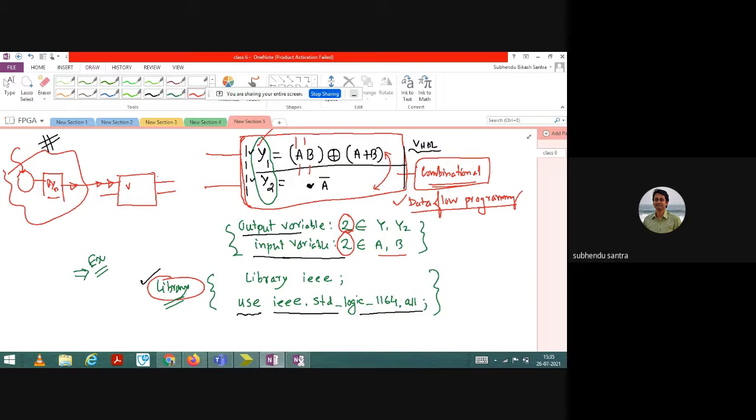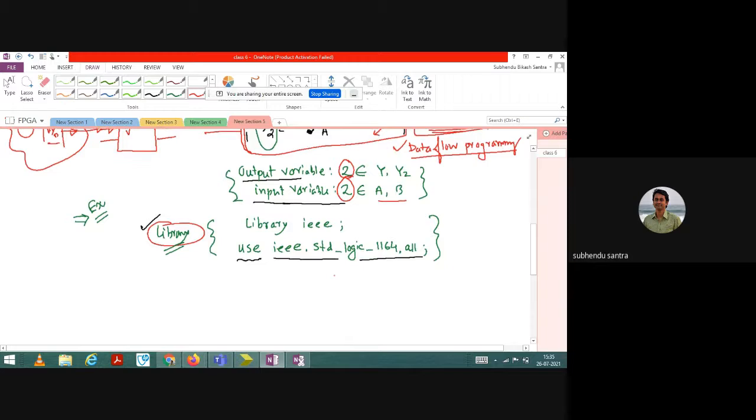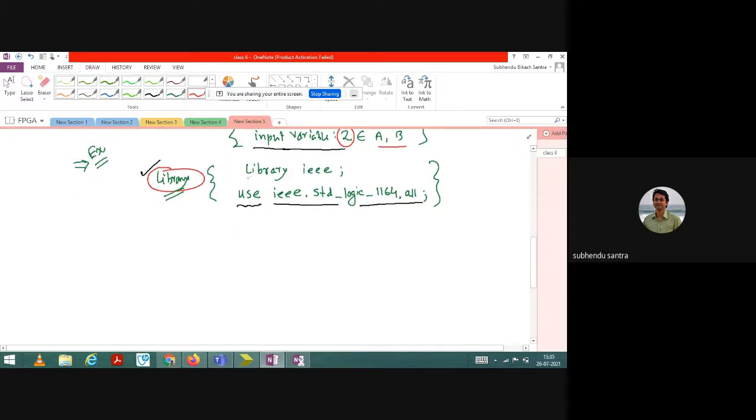To write this program, we only need to use standard logic, because all are logic functions, either 0 or 1. Whether you want to achieve an AND operation or an OR operation, they are all standard logic. So for that, what is the library? Library IEEE, and under that you want to use the standard logic all module. Use is a syntax. So under library IEEE, you want to use the standard logic all module. That part is already done. This is your first step.